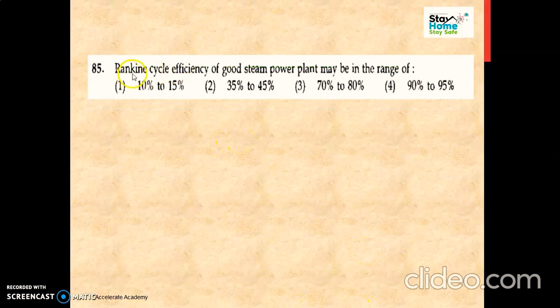Now next question is about the Rankine cycle efficiency of a good steam power plant, which may be in the range of. Now Rankine cycle efficiency, okay, of a good steam power plant. So we know that it is not so much higher and not so much lower. So it is in the range of 35 to 45%.